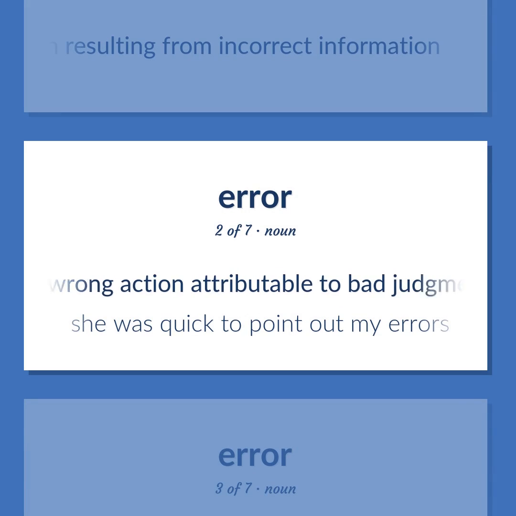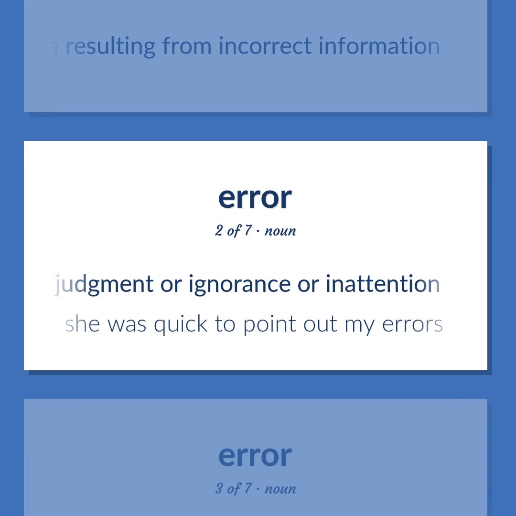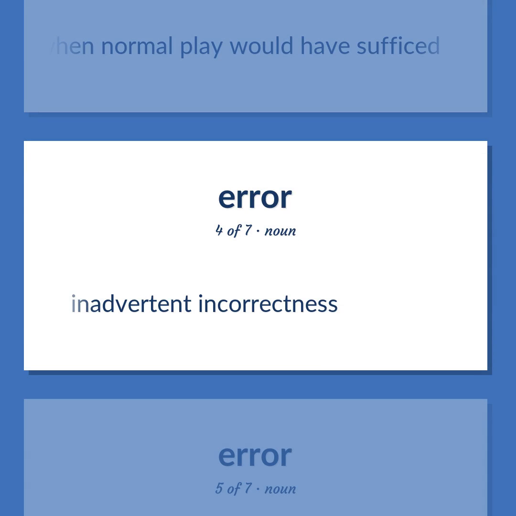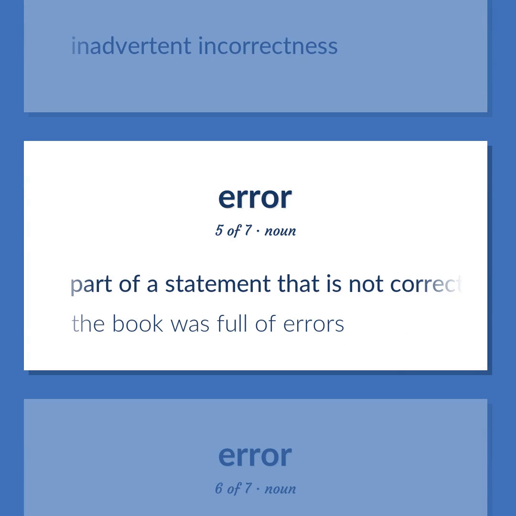A wrong action attributable to bad judgment or ignorance or inattention. She was quick to point out my errors. Baseball. A failure of a defensive player to make an out when normal play would have sufficed. Inadvertent incorrectness. Part of a statement that is not correct. The book was full of errors.